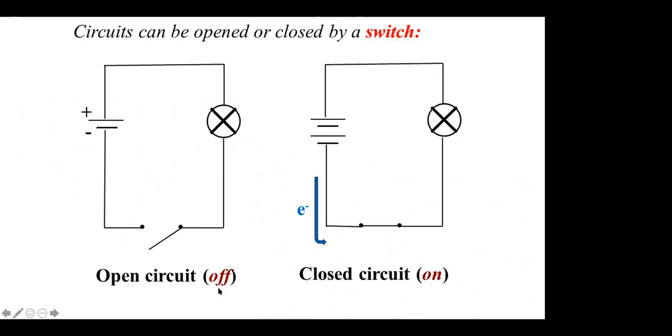Ma'am, why do we put a plus over there? Plus shows it is a positive terminal, and the smaller line is the negative terminal. If we only put 2 lines, that's fine. No need to mention plus and minus. If you are putting 2 lines, one should be longer and one smaller. Your 2 lines should not be equal, because if the lines become equal, it becomes a condenser. Okay, it becomes a capacitor. So that is why cell and capacitor are two different things. For a cell you have one bigger line for positive terminal and one smaller line for negative terminal. Okay, even if you don't mention, that is understood. But if you mention, it is clear that you know it.